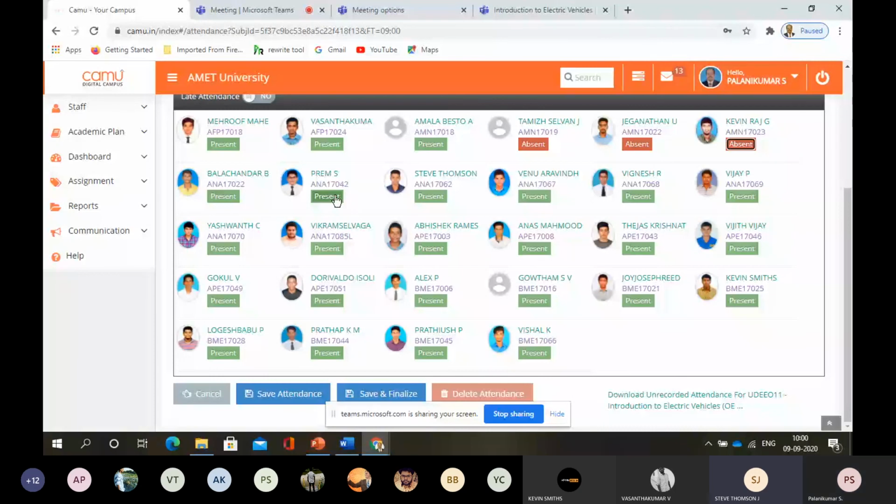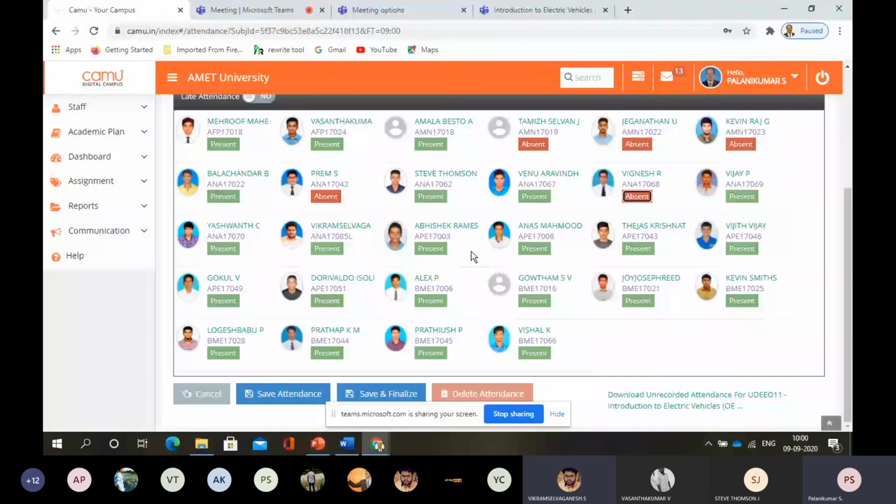Steve Thompson. Present, sir. Venu Aravind. Present, sir. Vignesh. Vijay. P. Vijay. Present, sir. Yashwant. Present, sir. Vikram Selva Ganesh.